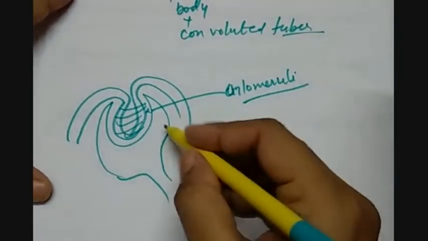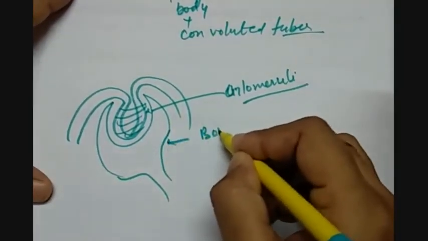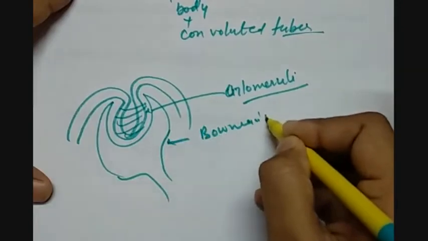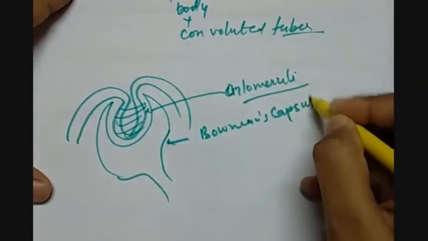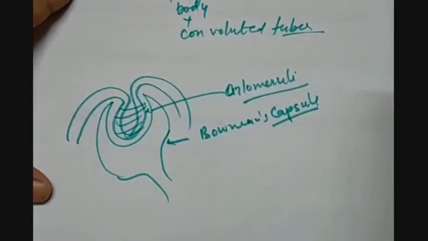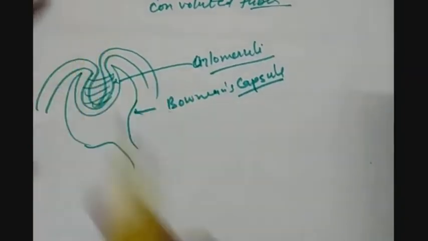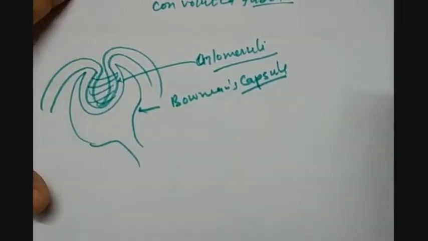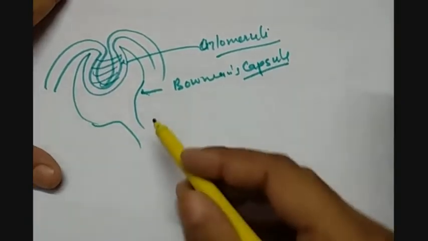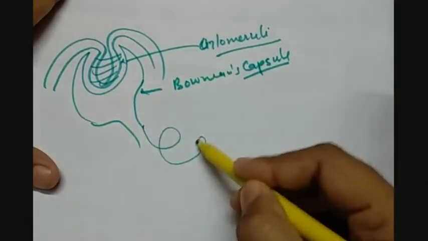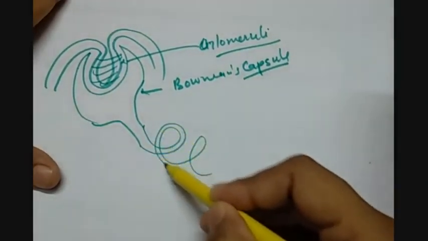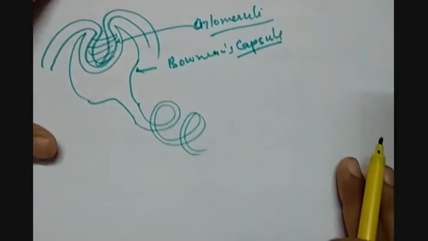and this is called Bowman's capsule because it is a cup-like structure. Then further this becomes the Malpighian body, and then we have the convoluted tubes. So here we have some convoluted tubes, coiled structures.